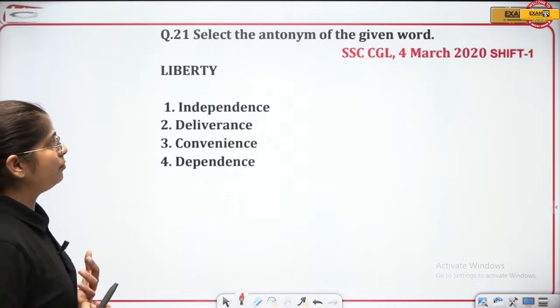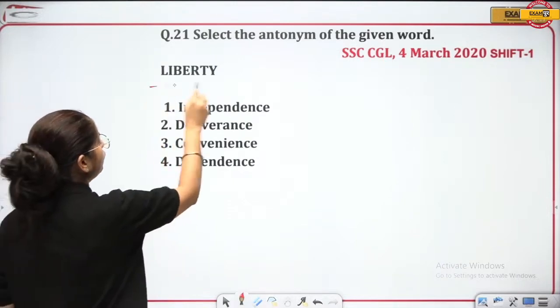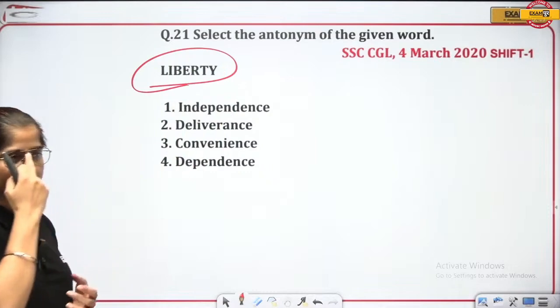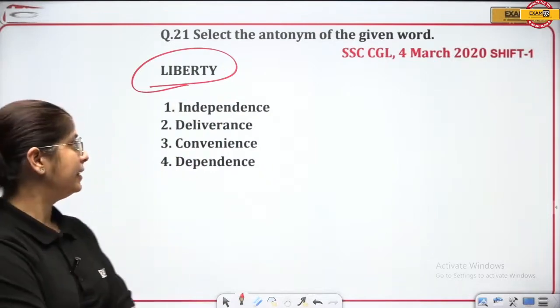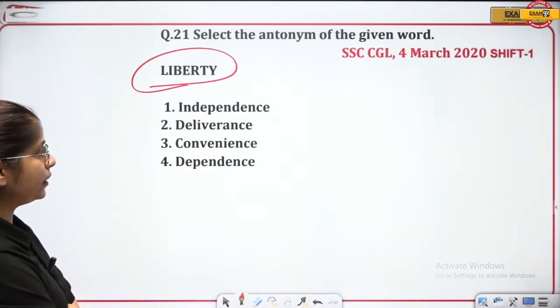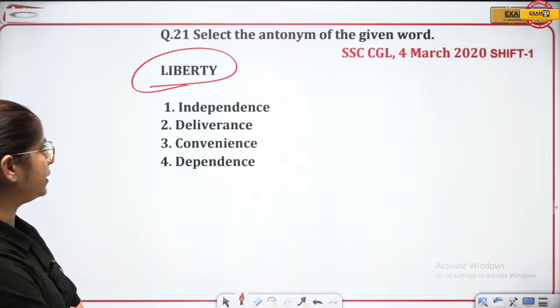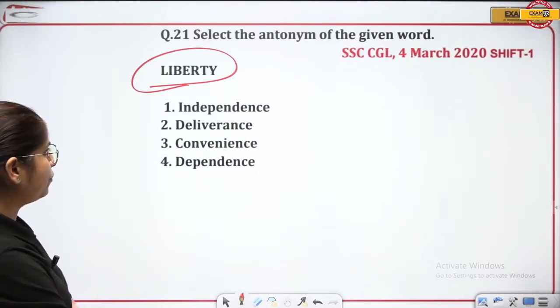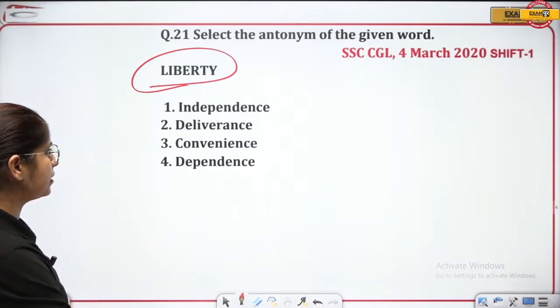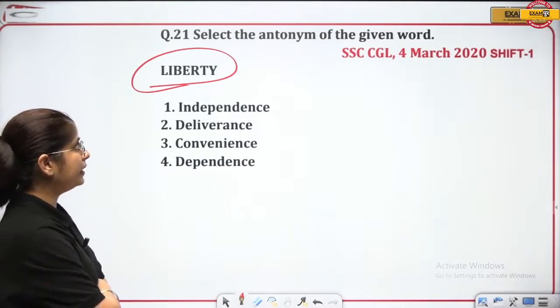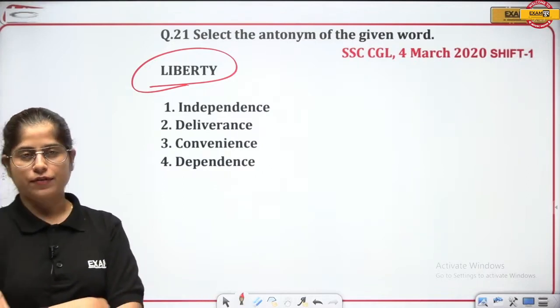Fine. Select the antonym of the given word. Antonym of liberty. Let's see. This question is of 4th March 2020. Liberty, what is the antonym of that? Independence, deliverance, convenience or dependence. What will be the antonym of that?